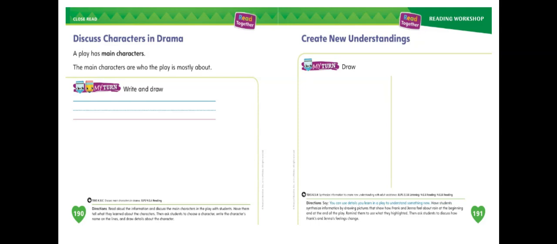Remember, on the pages that we were reading the story, you underlined some words or showed some words that showed how they felt about the rain. So you can use faces with the emojis about feelings that we practiced in our journals to show how somebody is feeling. And then talk about it with somebody there in your family. Explain to them what the play was about, who were the characters, and what changed in the play, about how they felt in the beginning and at the end of the story.